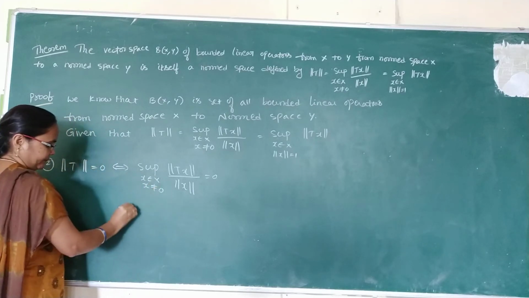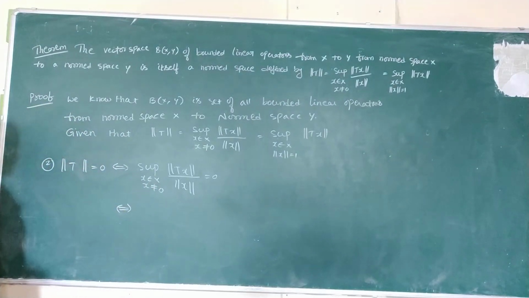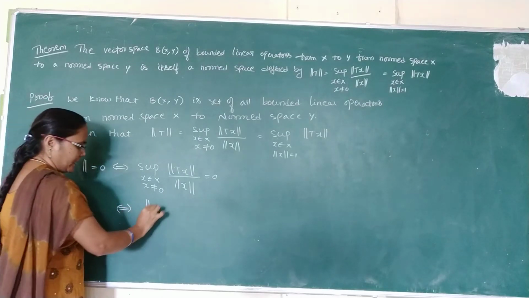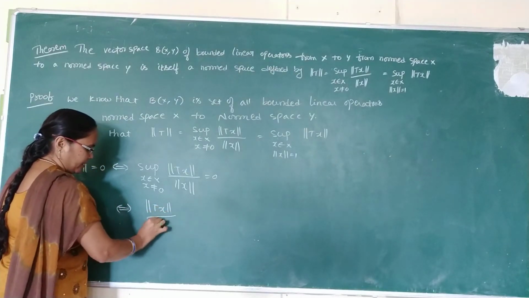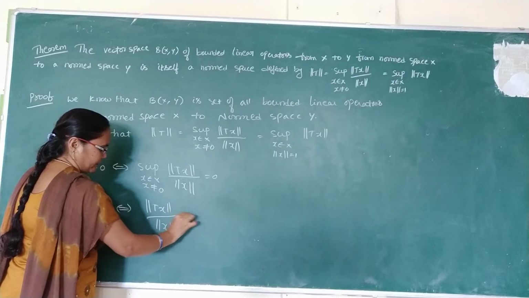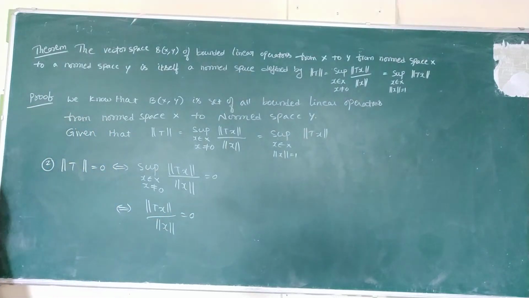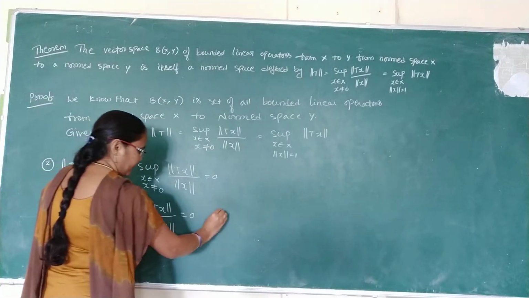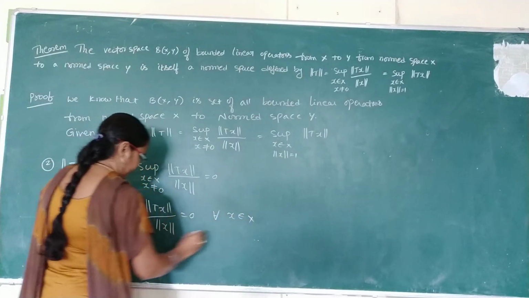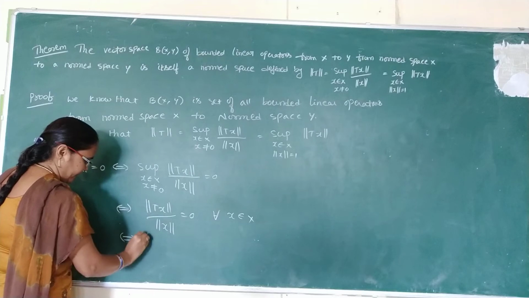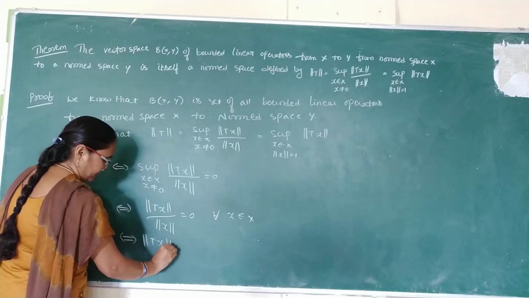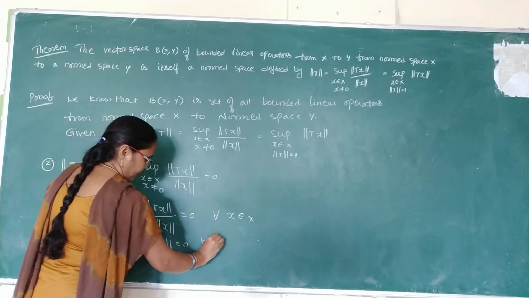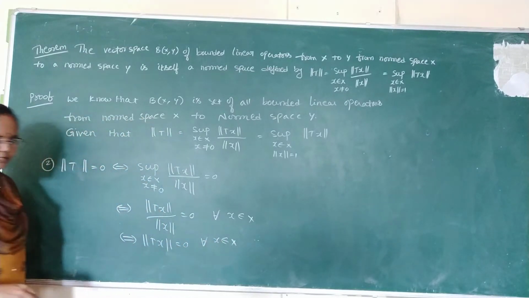In the next step, eliminate the supremum on the right. So norm tx by norm x is equal to 0. Now we are doing cross multiplication, then norm x line becomes norm tx is equal to 0 for all x belongs to capital X.